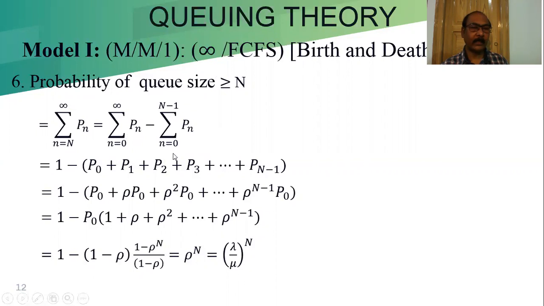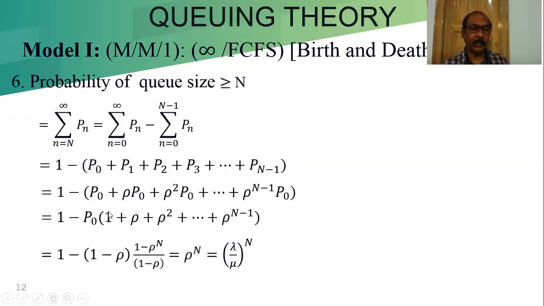And from that we can write, when n equal to 0, P0, P1, up to Pn, capital N minus 1. So this part we have to find the summation of. This we can write rho into P0, this rho square into P0, this rho cube into P0. So P capital N minus 1 we can write rho to the power capital N minus 1 into P0. P0 we can take outside of the summation. So 1 minus P0 within the bracket 1 plus rho plus rho square up to rho to the power N minus 1.